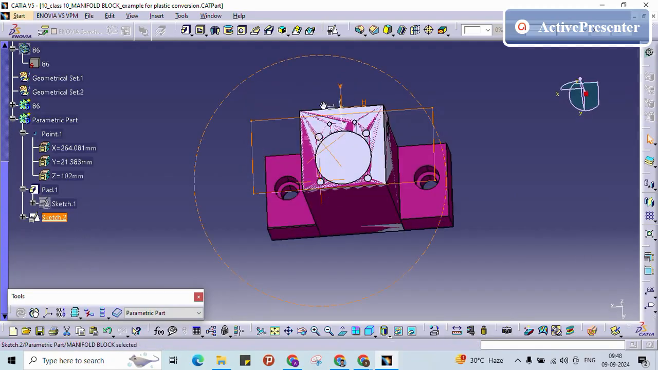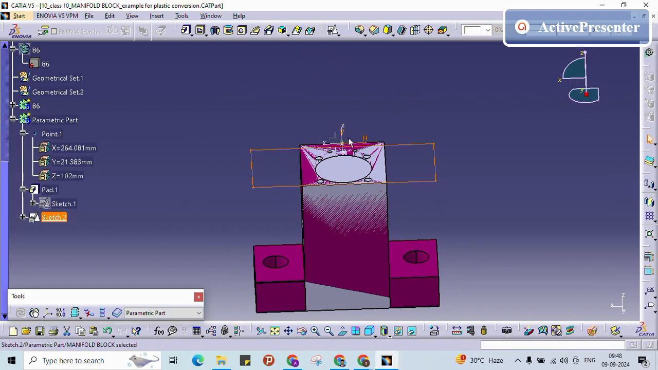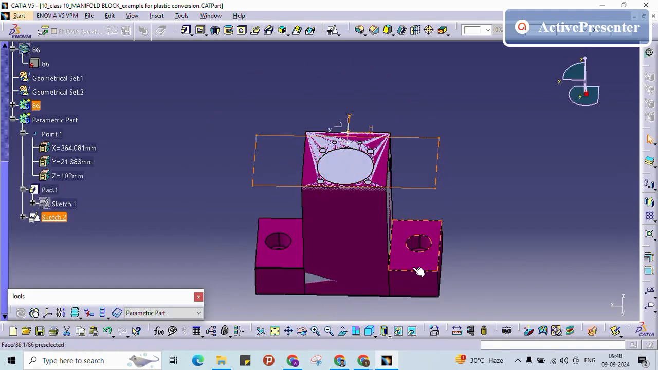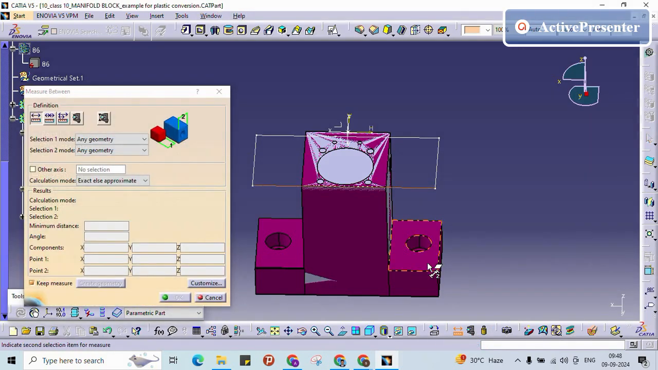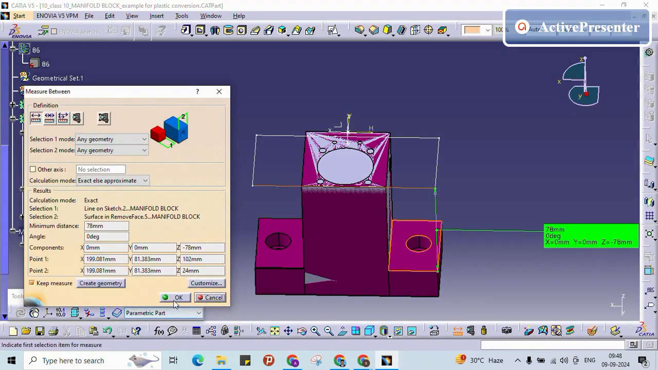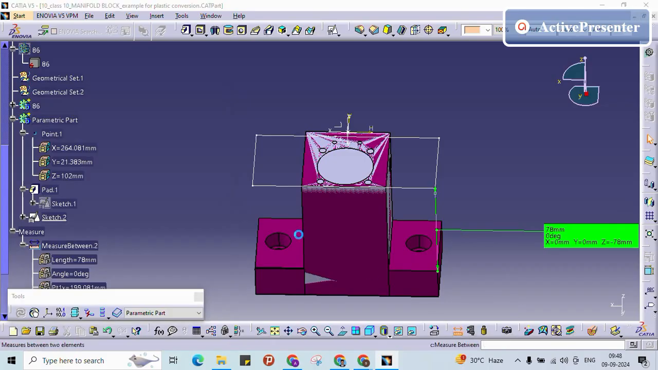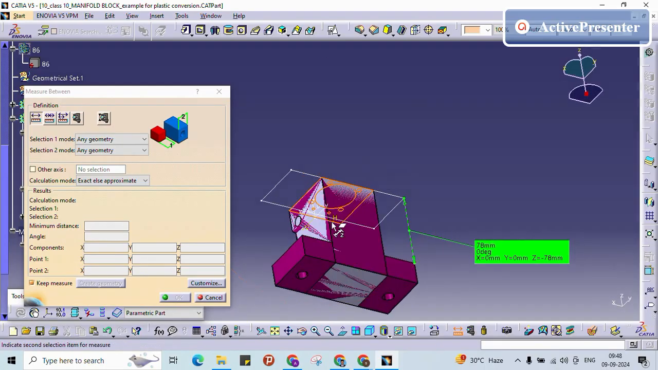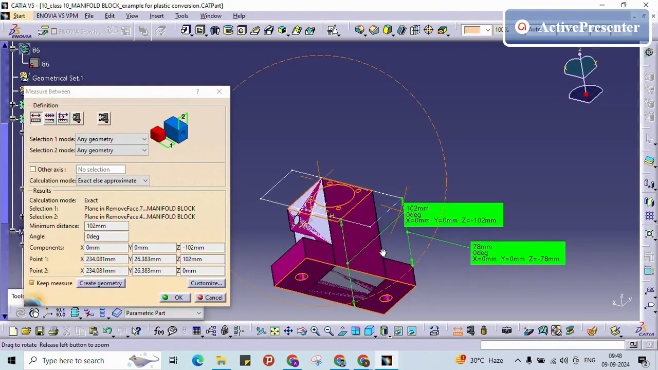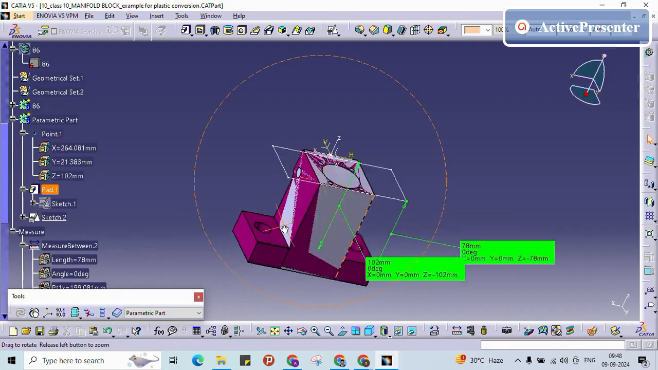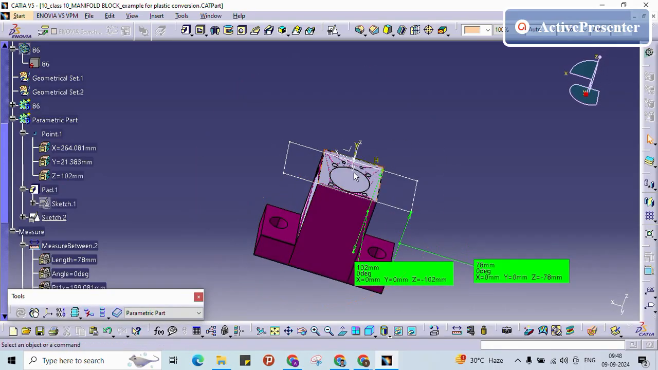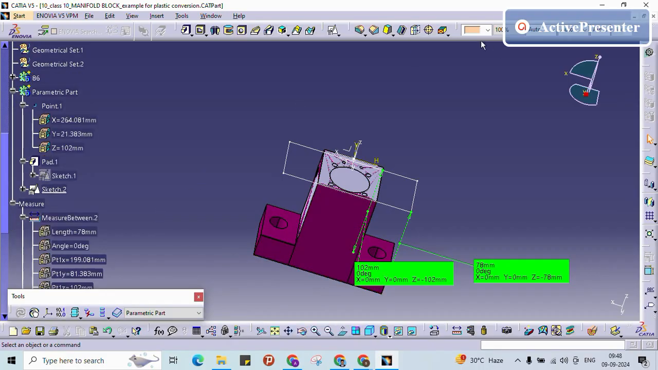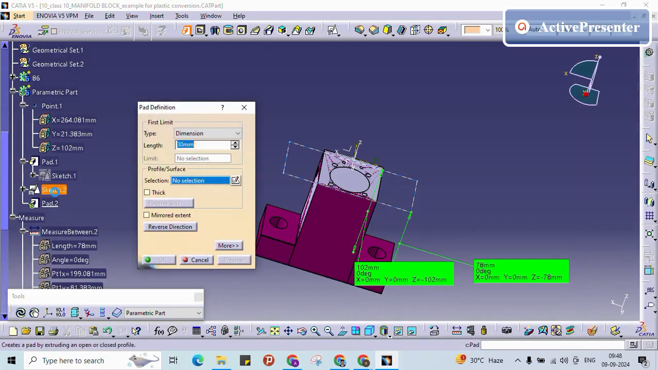So now I have created this on this surface. Surface means this axis system. I want it here, right? So this distance I need to measure. This is 78, and this is 102. So the profile should be from 102 to 78. So what I am going to do is, I will create another part.